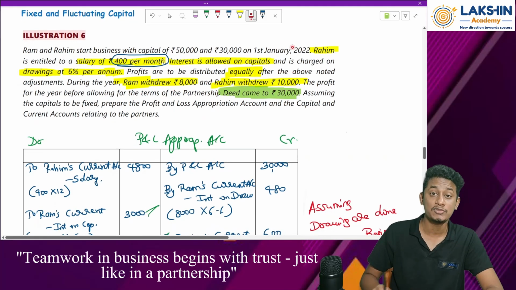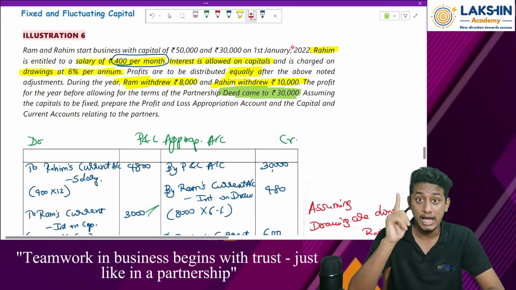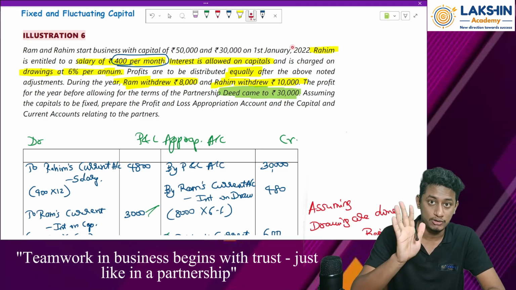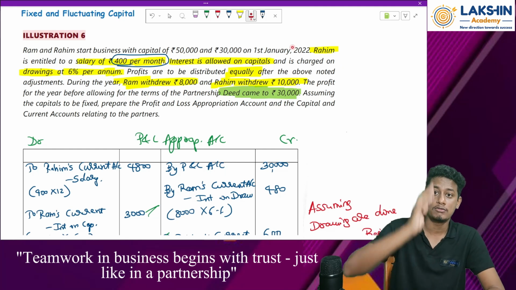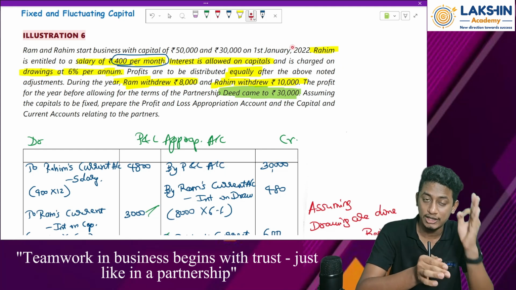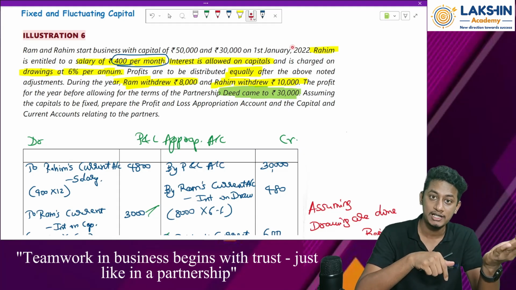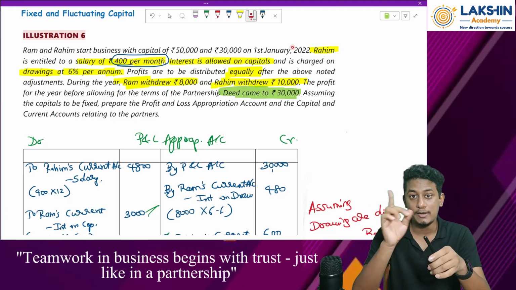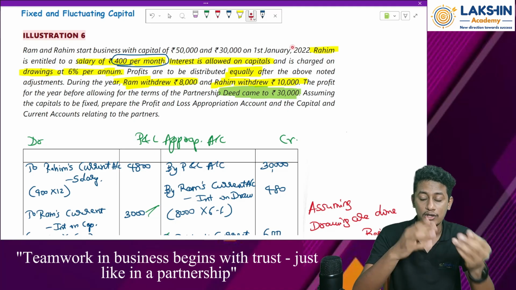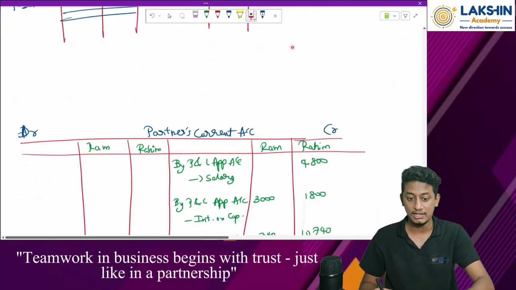So drawings again comes on which side? See, current account will also follow the same nature as per the capital account. Remember this, current accounts will also follow the nature of capital account. That does not mean that current account should have a debit balance or credit balance. It's not a rule over there. But for capital account, the rule is that it should have a credit balance, whereas current account might have a debit balance or a credit balance. But for deciding whether to debit the entry or credit the entry, we need to follow the same nature as per the capital account. Remember. Okay. Since drawings reduces the value of capital, we will debit the account.